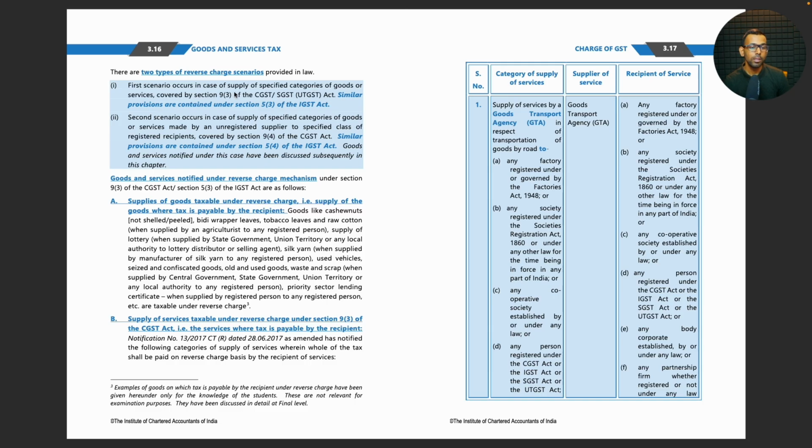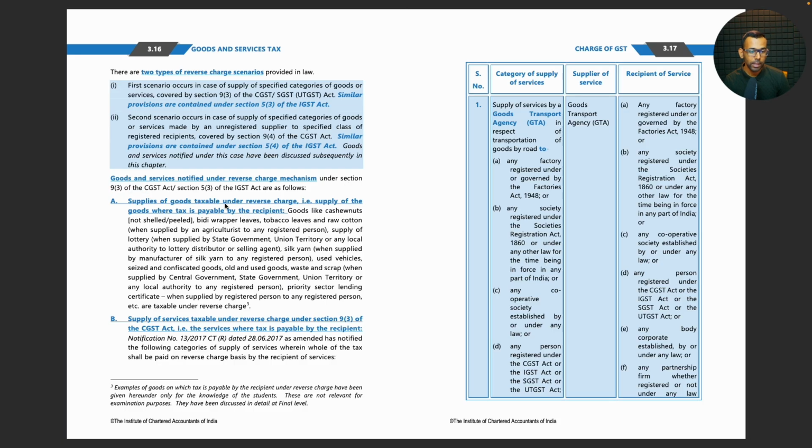First scenario occurs in case of supply of specified categories of goods or services covered by section 9 subsection 3 of CGST SGST. Second scenario occurs in case of supply of specified categories of goods or services made by an unregistered supplier to specified class of registered persons. Okay. Goods and services notified under reverse charge under section 9 subsection 3.